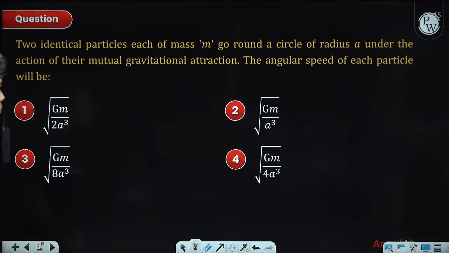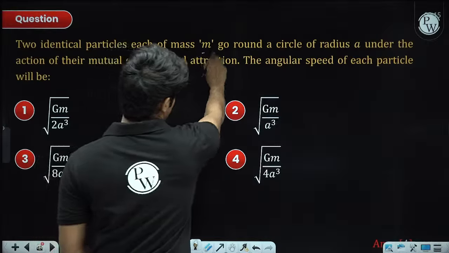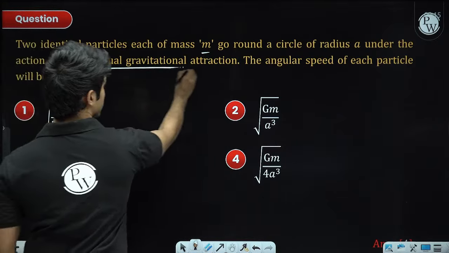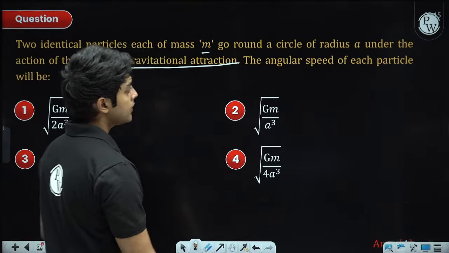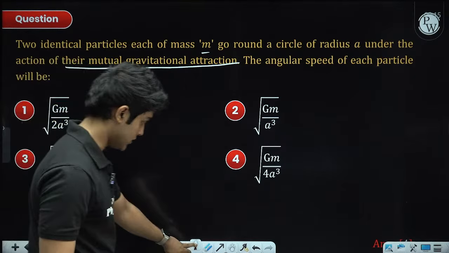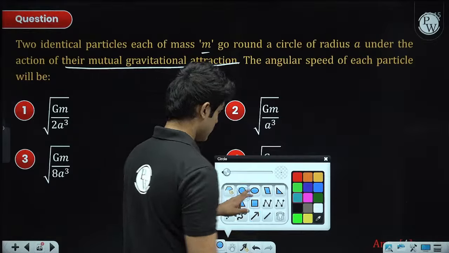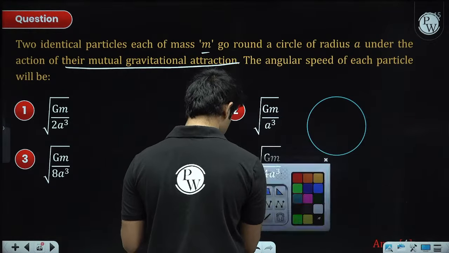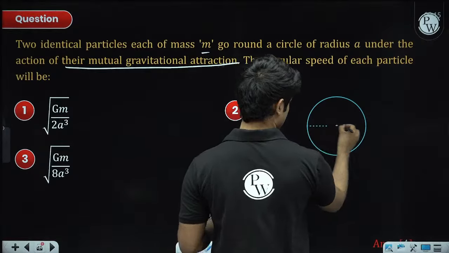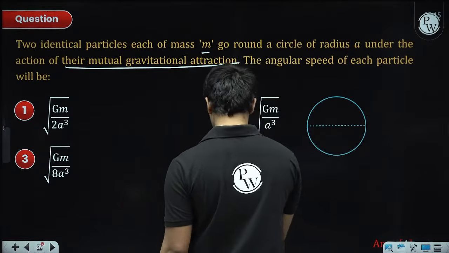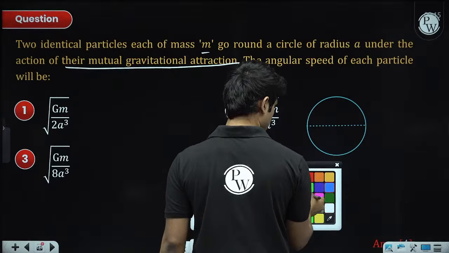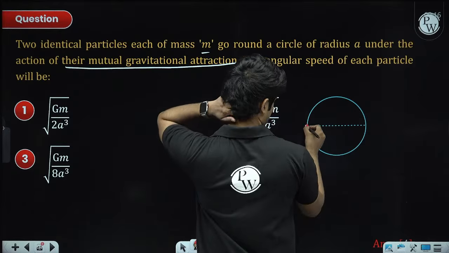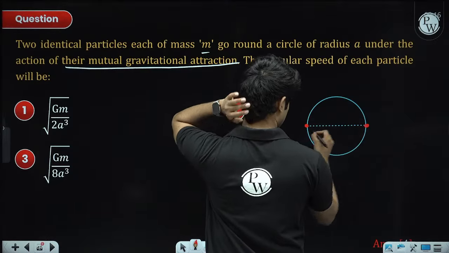Next question, two particles of mass m go around a circle of radius a under the action of their mutual gravitational attraction. The angular speed of each particle is. So this is a binary star problem. So we have two stars that are moving in a circle. So this is star 1, this is another star.